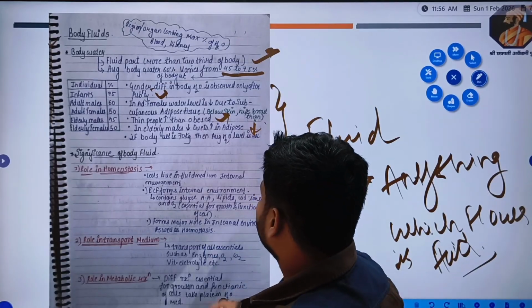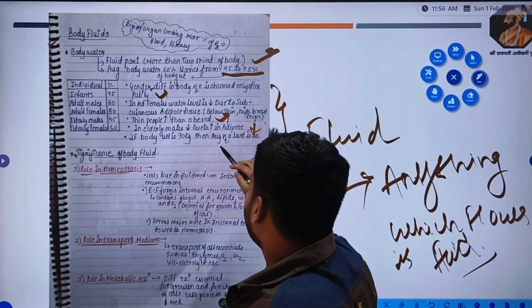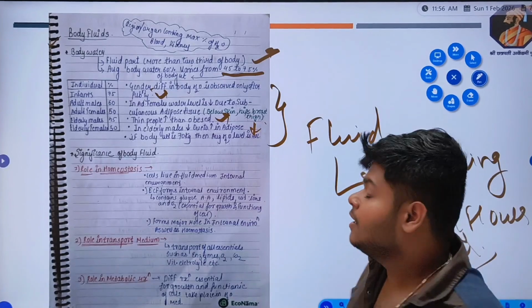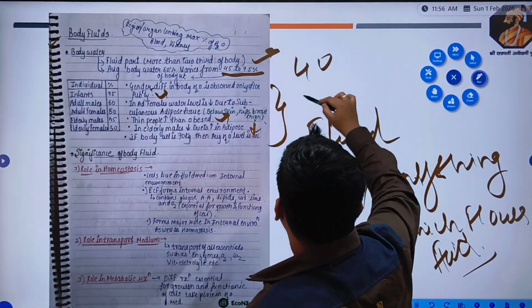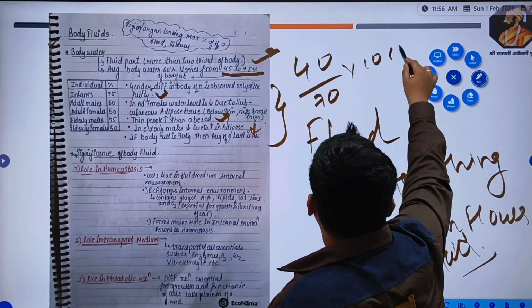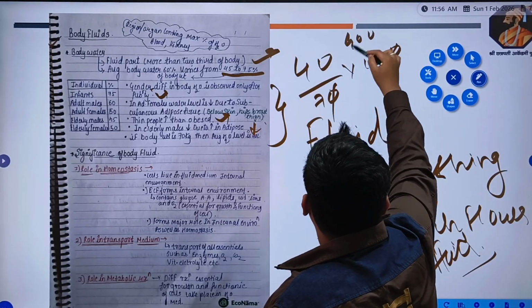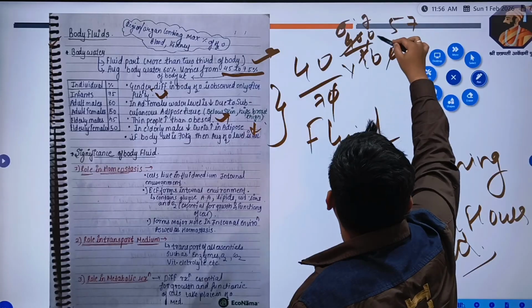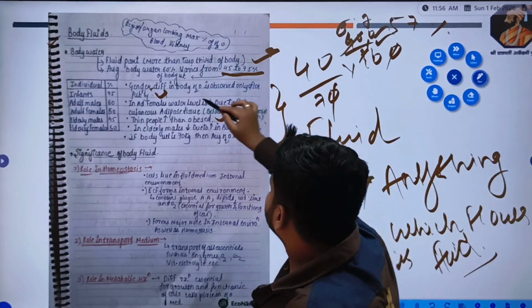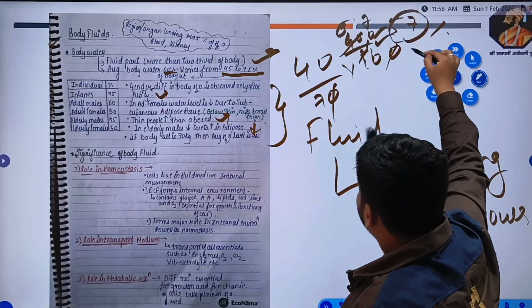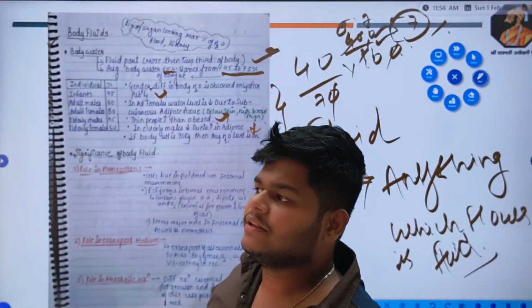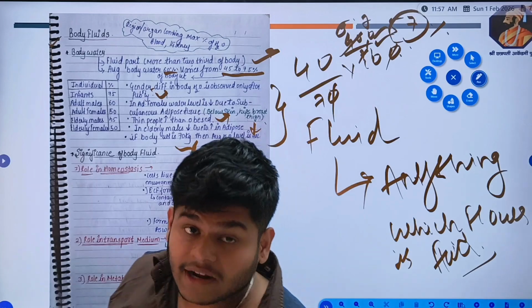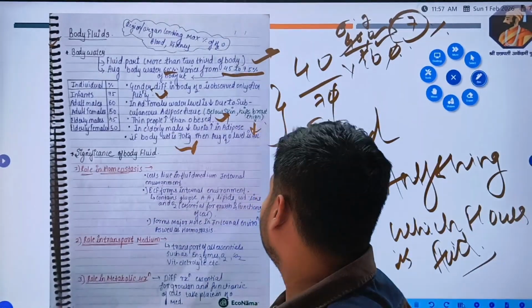Now it is seen that if the body weight is 70 kg, then average water level is 40 liters. So when we calculate the percentage, that is 40 divided by 70 into 100, so 400 divided by 7, which is around 57%. So see, it is nearly 60%. So when we take average body weight as 70 kg, then 40 liters of water is present in the human body.